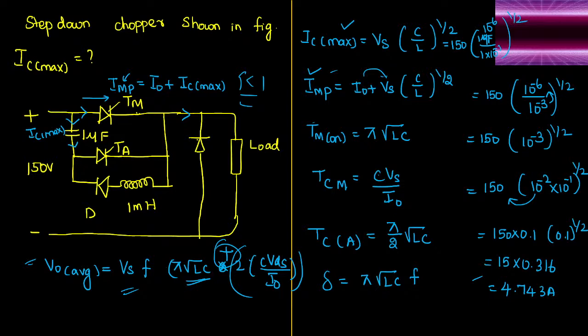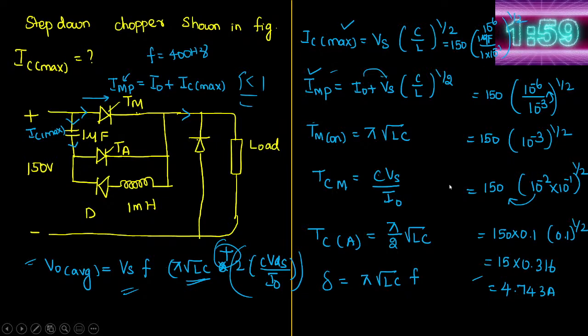Let us go ahead with the next question. Consider the same circuit, the same step down chopper. Now the operating frequency F is given as 400 Hz. What is the minimum duty cycle of the circuit? Take the same circuit, the only thing is the frequency is 400 Hz. I hope you understand.